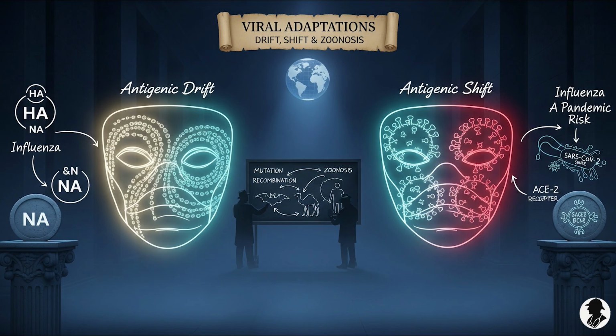So influenza is a powerful example. But as we know all too well recently, it's not the only viral family keeping us on our toes. Let's pivot to another master adapter, one that's been very prominent lately, the coronaviruses. Yes, coronaviruses. These are enveloped viruses, and they have a positive sense RNA genome. That positive sense part is significant because it means their RNA can act directly as messenger RNA in the host cell. The host ribosomes can translate it immediately, like it's a ready-to-go instruction manual for making more viruses. Efficient. Very. They also have a nucleocapsid with helical symmetry.